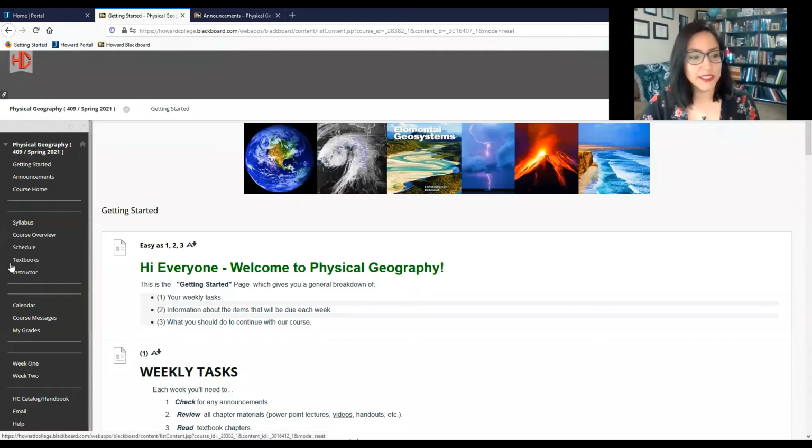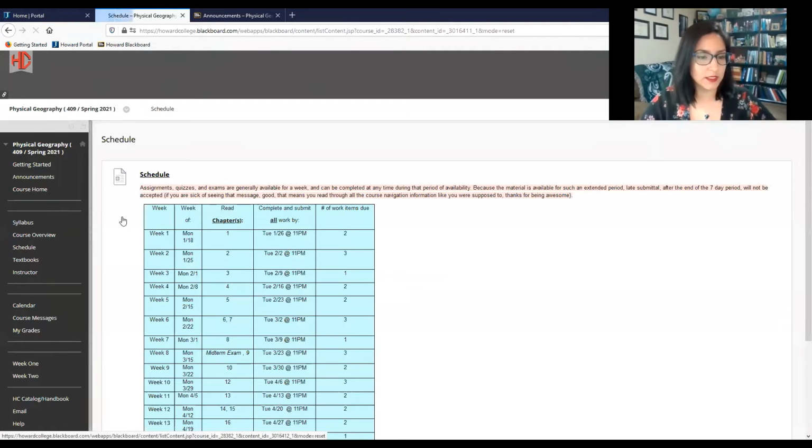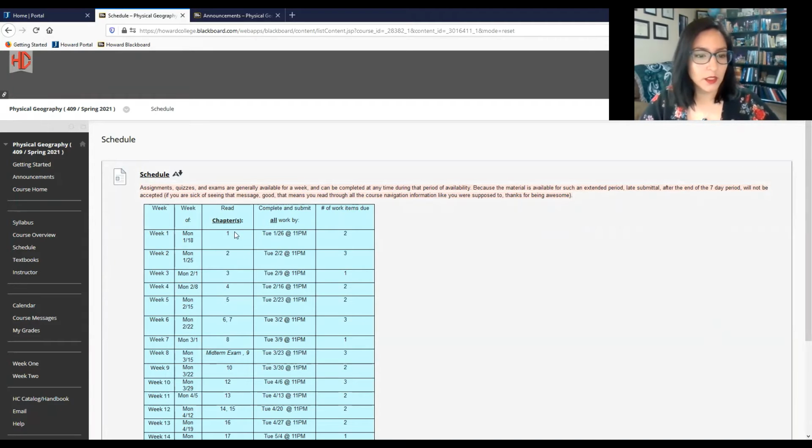Okay, let's go ahead and look at your schedule and what you have to do each week. So if we click on the schedule link on the left-hand side, it'll take you to this page. Here we are in week 1. You are responsible for looking at chapter 1 and completing your work by this date. And this last column here tells you what you need to turn in to me, or at least the number of work items you need to be submitting per week. So for week 1, you are submitting 2 items.